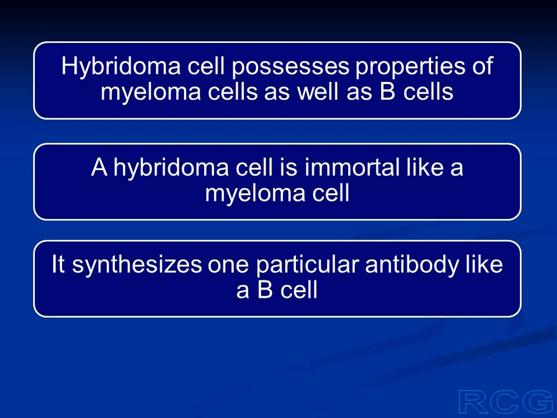Like a myeloma cell, the hybridoma cell is immortal. So it acquires the property of immortality from the myeloma cell. And it synthesizes one particular antibody. This is a property which it has inherited from a B cell.